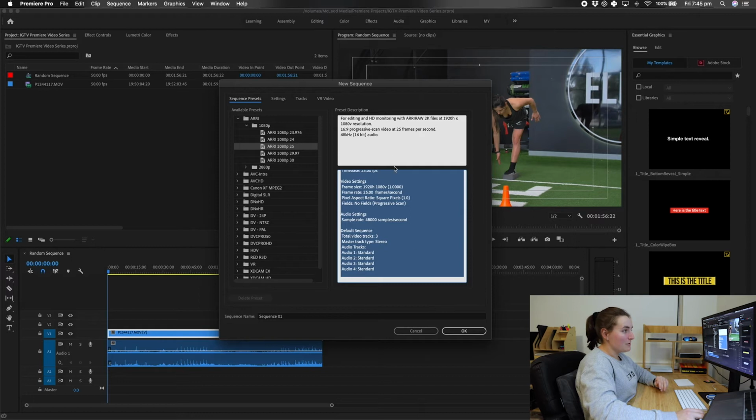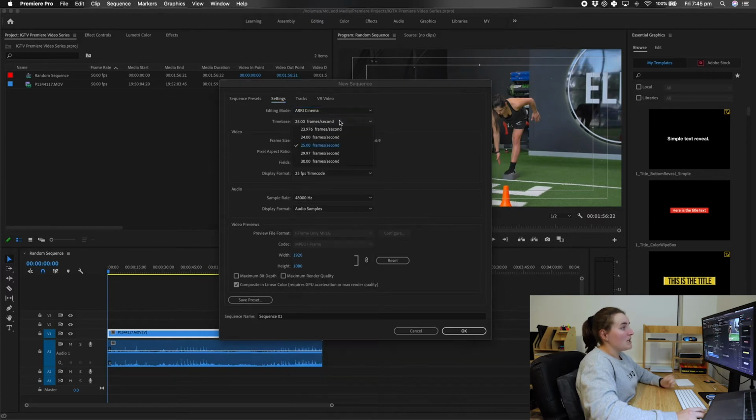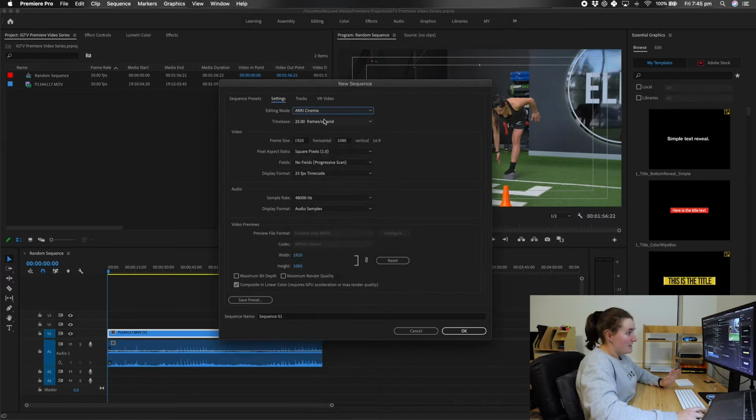Across in here is all the general information, tells you about the preset. But if you go across to settings here, you can break down the preset and pick specific things that you want. Probably a bit too complicated for the level that we're at, but just stick to your ARRI Cinema, 25 frames a second. Here is where you can change your aspect ratio.